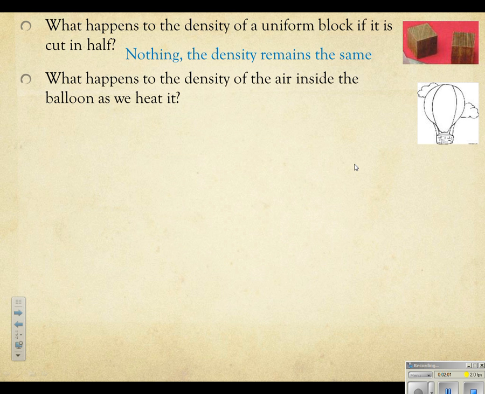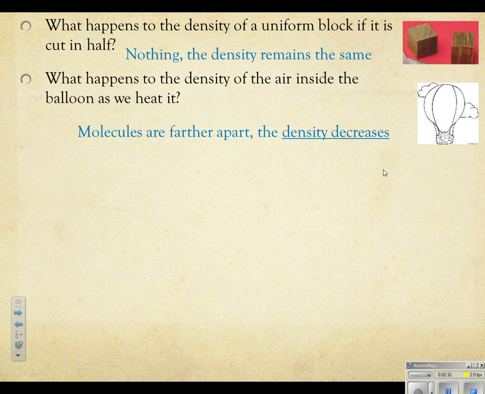Again, in a solid, the molecules are going to be very, very compact. They don't move very quickly. Then in the liquid state of matter, the molecules can move a little bit more and they move a little further away from each other. And in a gas, the molecules are going to move very fast and they're going to bounce off each other and they are going to spread farther and farther apart. So as we're increasing temperature, this is what we're doing to the air in there. We're increasing that average kinetic energy.